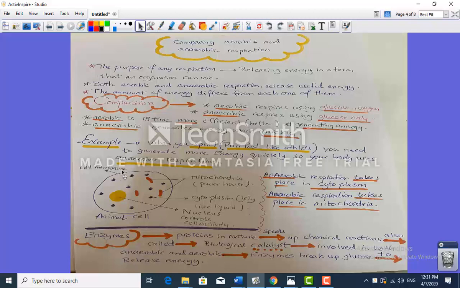We have the cell membrane here, we've got the cytoplasm, we've got the mitochondria and the nucleus. The cell membrane is the outer wall or the protectant for the cell. Meanwhile, it controls what comes in and out of the cell.